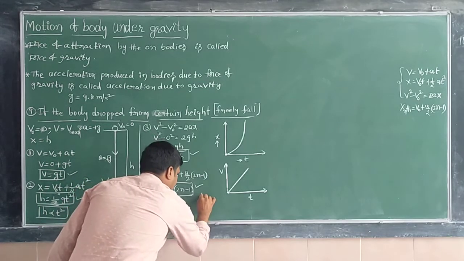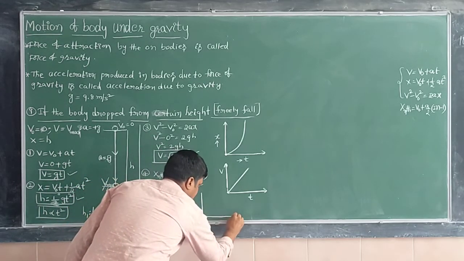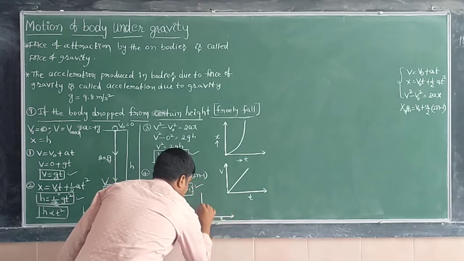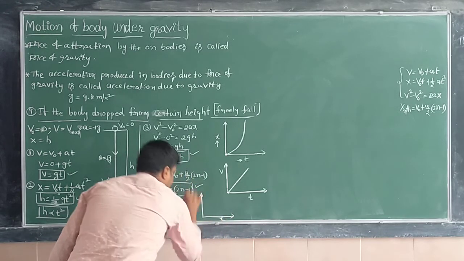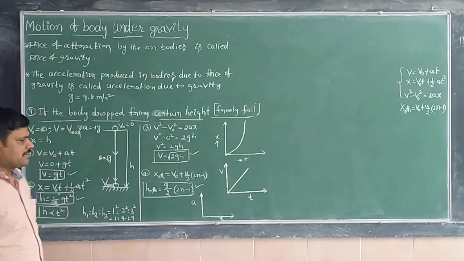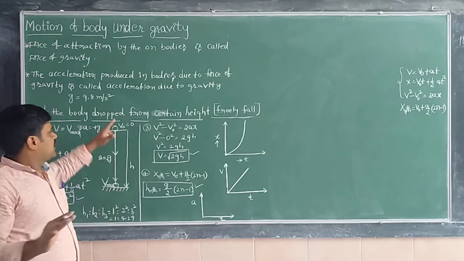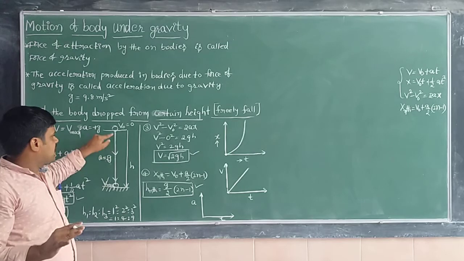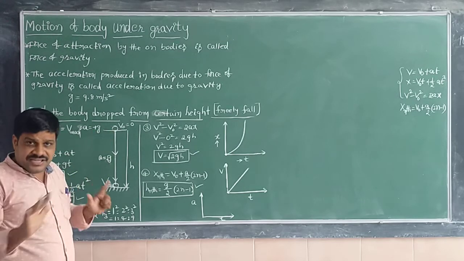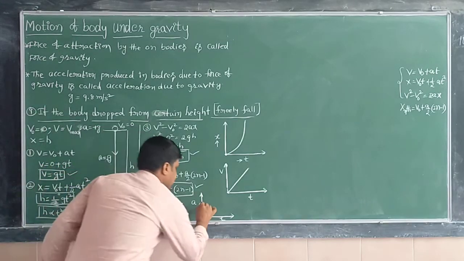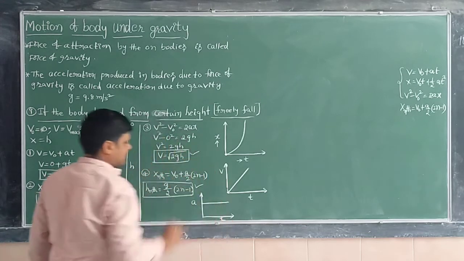Here I am drawing one more graph, the acceleration time graph. Acceleration is not changing throughout the motion, so you just draw it like this.